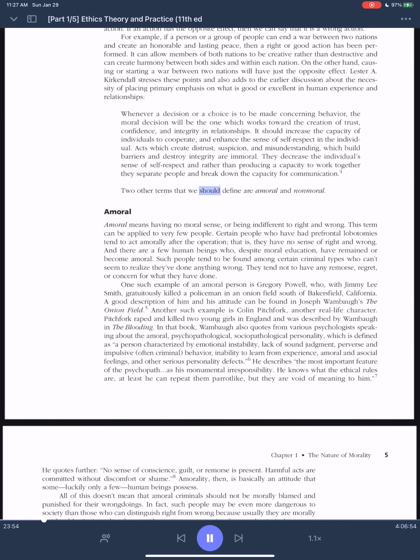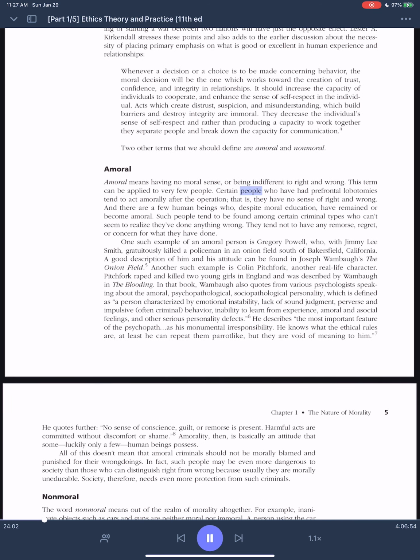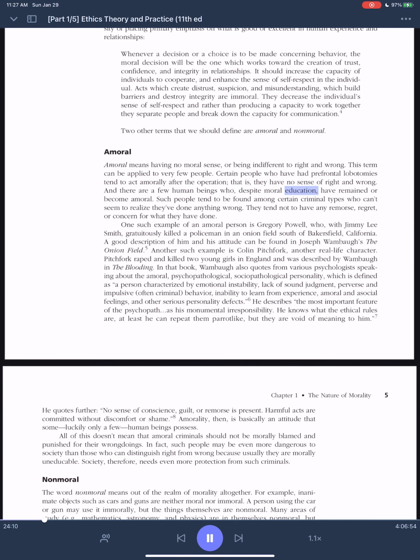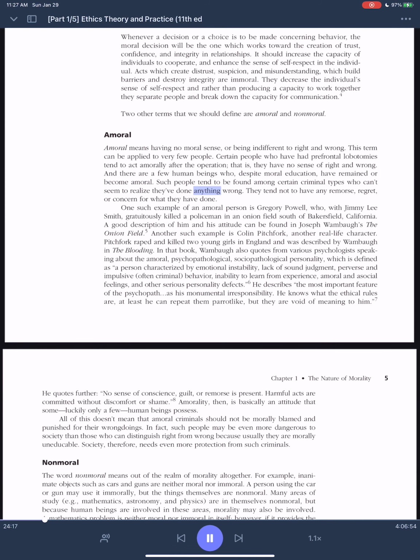Two other terms that we should define are amoral and non-moral. Amoral. Amoral means having no moral sense, or being indifferent to right and wrong. This term can be applied to very few people. Certain people who have had prefrontal lobotomies tend to act amorally after the operation, that is, they have no sense of right and wrong. And there are a few human beings who, despite moral education, have remained or become amoral. Such people tend to be found among certain criminal types who can't seem to realize they've done anything wrong. They tend not to have any remorse, regret, or concern for what they have done.